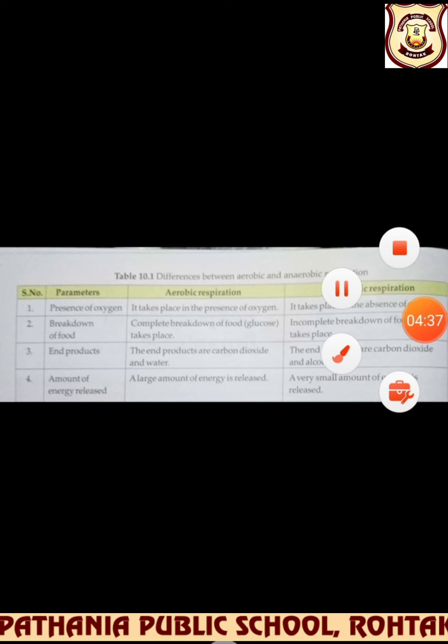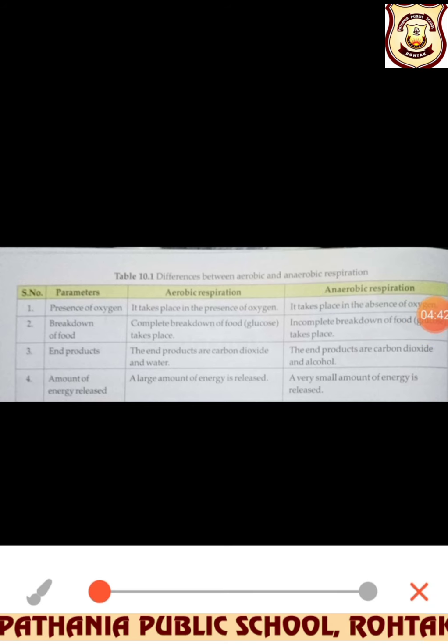Now beta, what is new that we are reading in this is the difference between aerobic and anaerobic respiration, and it is very important also. Learn this table, beta. We have to make this table in the fair notebook also, so prepare this in the fair notebook. It is very important. Aerobic respiration and anaerobic respiration. Presence of oxygen: first, aerobic respiration takes place in the presence of oxygen, and anaerobic respiration takes place in the absence of oxygen.